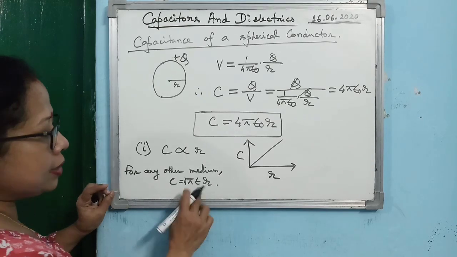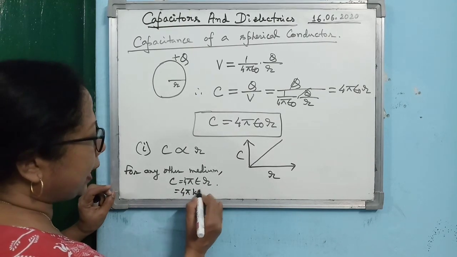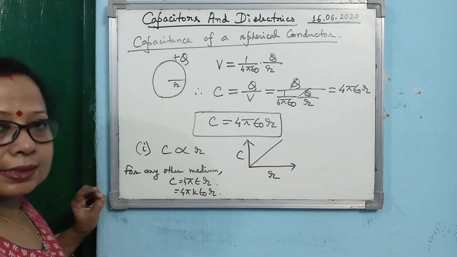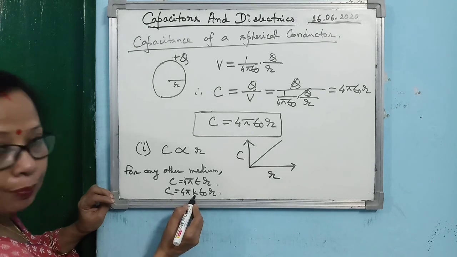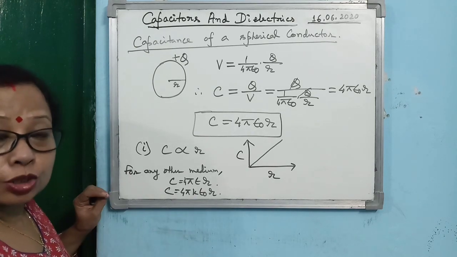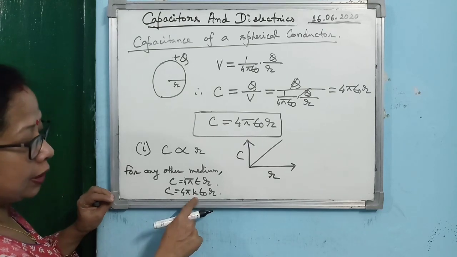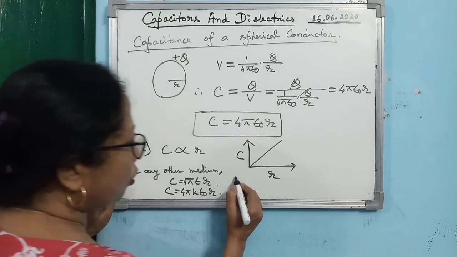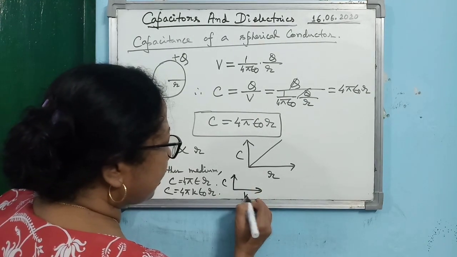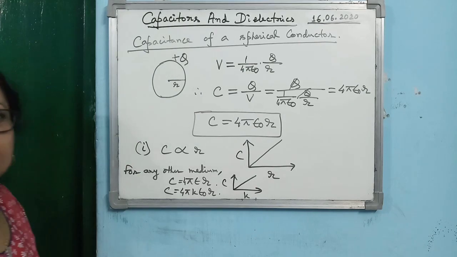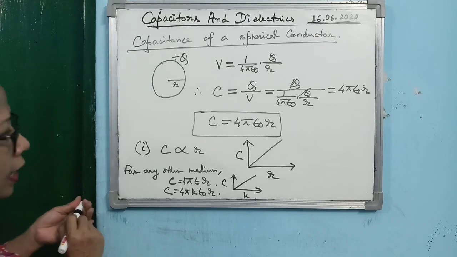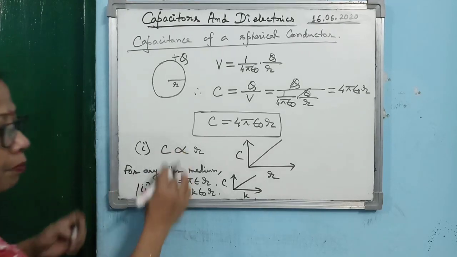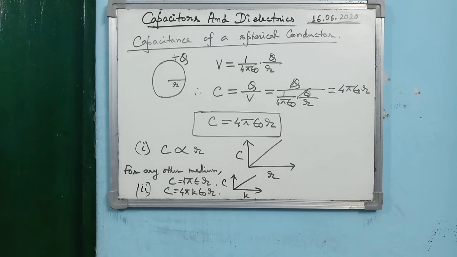And you know ε = Kε₀, where K is the dielectric constant of the medium. So from this relation it is clear that the capacitance of the conductor is directly proportional to the dielectric constant. So if you plot a C versus K graph, then also it will be a straight line passing through the origin. So these two graphs, these two relations, are important for your board exam. Please do learn it because this is a very easy and simple topic.